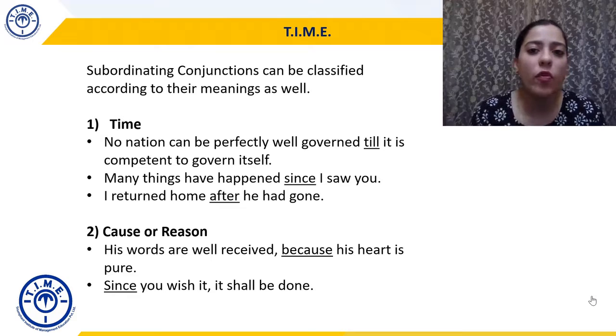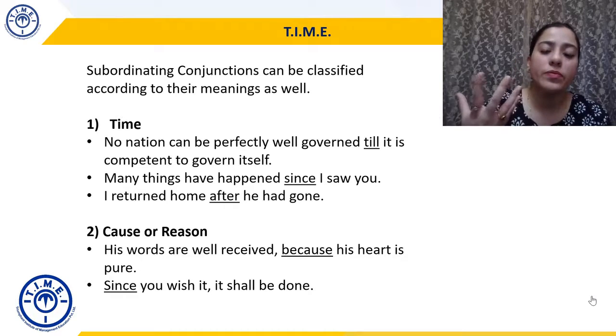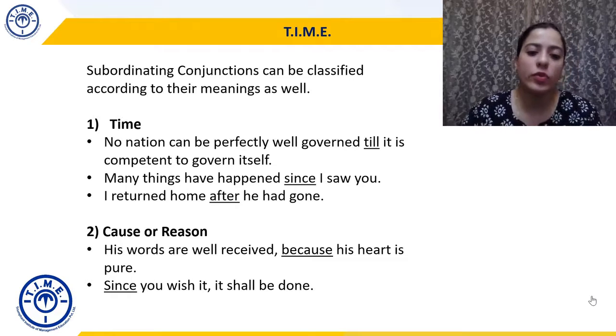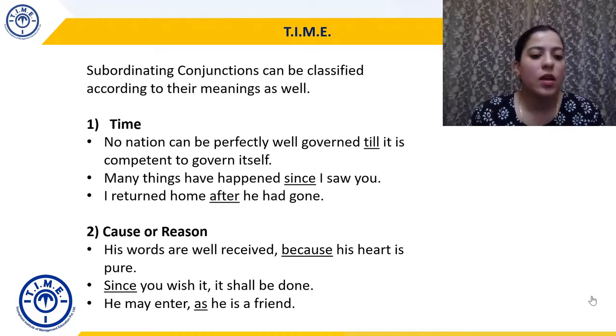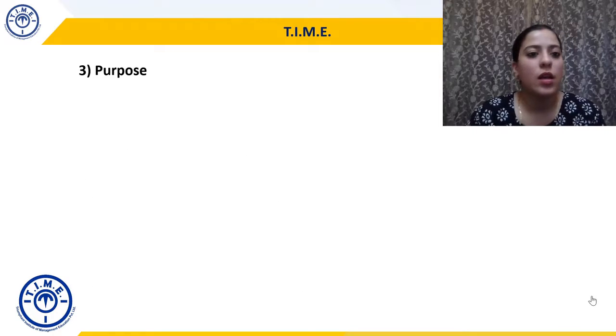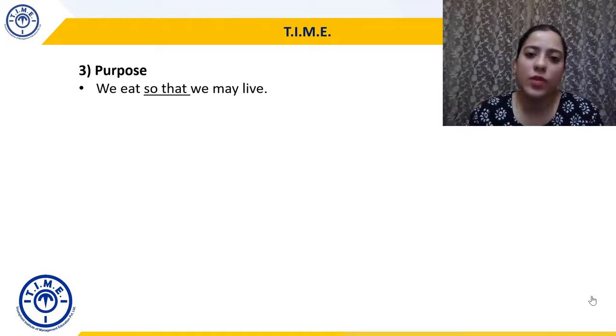Since here is now performing the role of a 'because' conjunction, and that's why it's now in cause or reason. Since you wish it, as you wish it, it shall be done. He may enter as he is a friend, because he is a friend, since he is a friend.